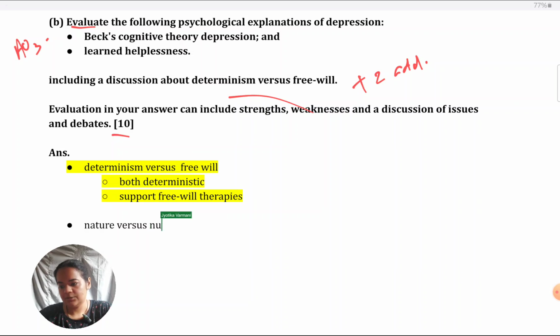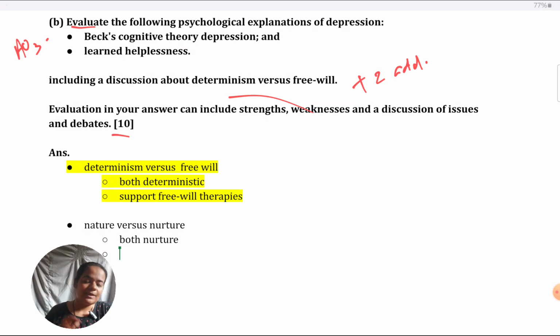Both the therapies are nurture based because both talk about learning from situations. Like if we take learned helplessness, it is learning from inescapable situations, that because one cannot escape them, one is helpless. And that's why when an individual grows up and is faced with challenging situations, they automatically presume that those are inescapable. Were they born with that tendency to think that they can't escape situations? No. They learned it from bad experiences which they had. Similar reasoning you can give for Beck. That is why both support nurture.